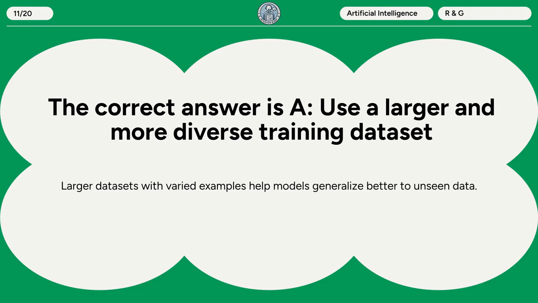The correct answer is A. Use a larger and more diverse training dataset. Larger datasets with varied examples help models generalize better to unseen data.